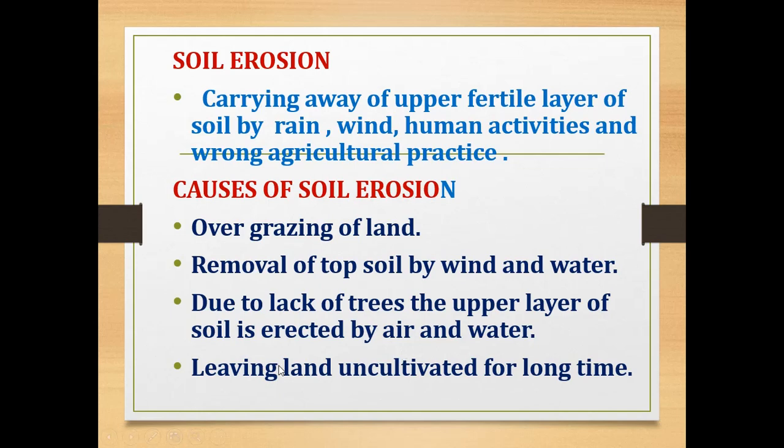And if we leave the land uncultivated for a long time, then the fertile layer of the soil will be eroded from the land which is used for cultivation. So these are some of the causes of soil erosion: overgrazing of land, removal of topsoil by wind and water, lack of trees, and leaving land uncultivated for a long time.